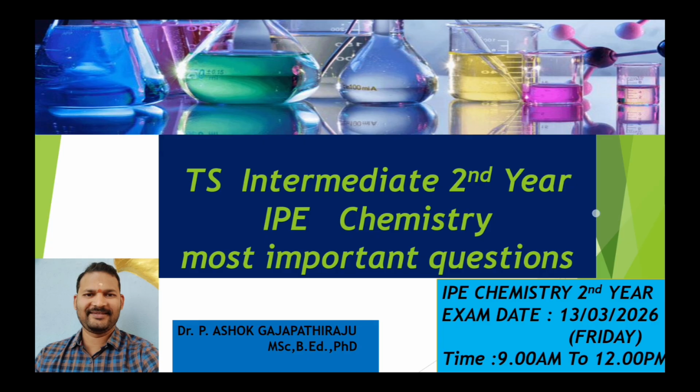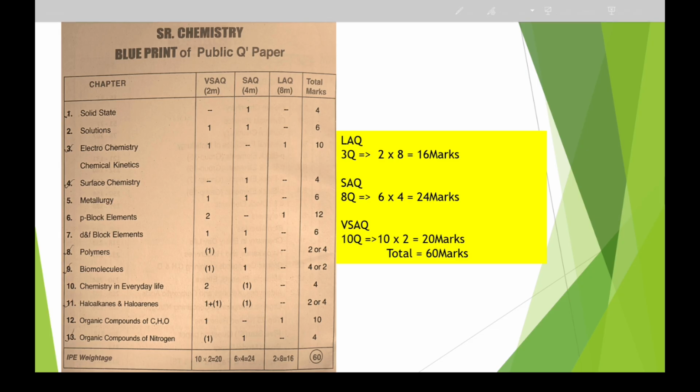If you see the blueprint of senior chemistry in the Telangana State Intermediate examination, the question paper contains 3 types of questions: 8 mark, 4 mark and 2 mark questions. In section 1, there are 10 VSAQs. There is no choice; you have to answer all 10 questions.